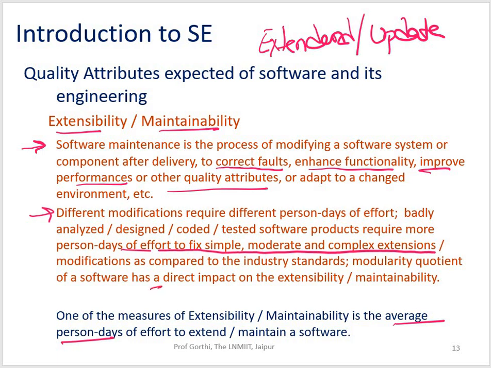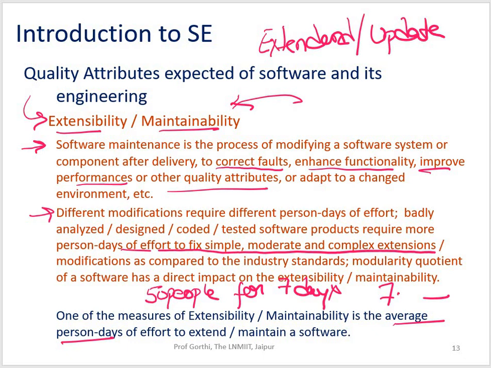That means like 5 people for 7 days, or maybe let's say 50 people for 7 days, so that would be around 7 point something for 1 day in order to maintain the application. So the ease with which my software can be extended or maintained is called your extensibility or maintainability. For any application, it should be easily maintainable. So this was all about extensibility or maintainability.